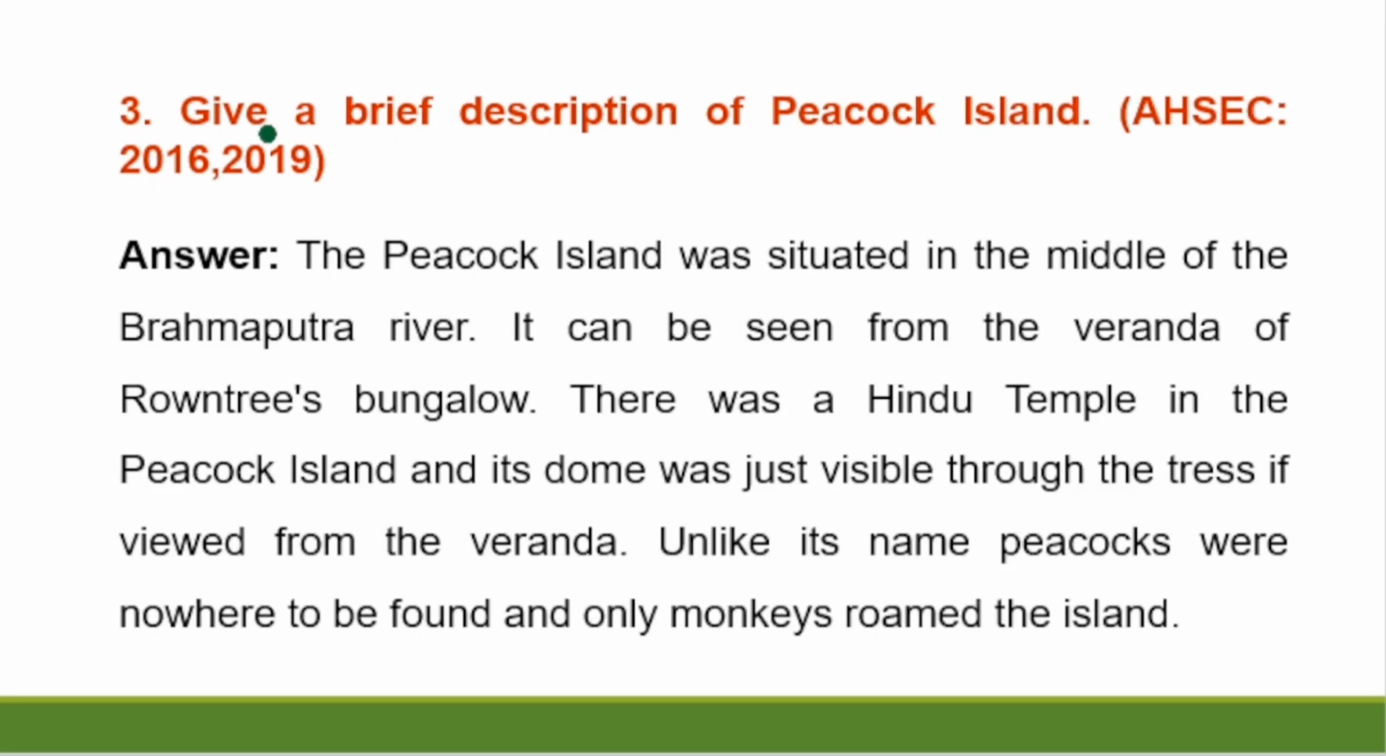Question number 3. Give a brief description of Peacock Island. Answer. The Peacock Island was situated in the middle of the Brahmaputra River. It can be seen from the veranda of Rountree's bungalow. There was a Hindu temple in the Peacock Island and its dome was just visible through the trees, if viewed from the veranda. Unlike its name, peacocks were nowhere to be found and only monkeys roamed in the island.